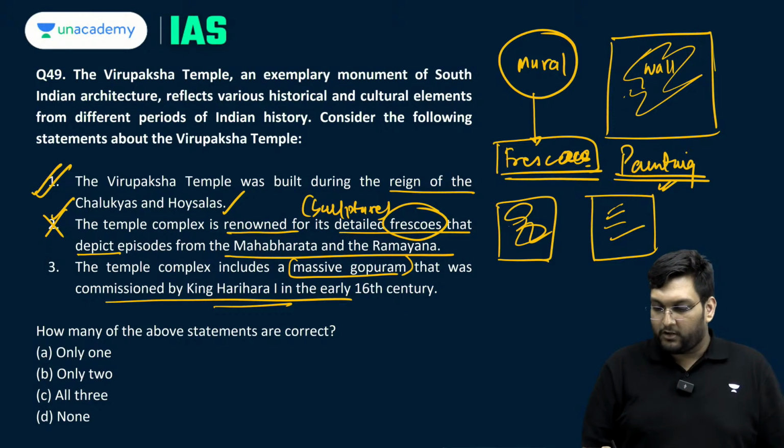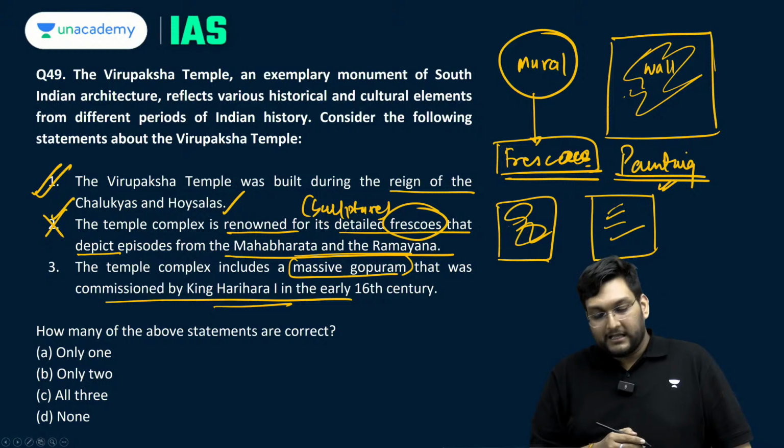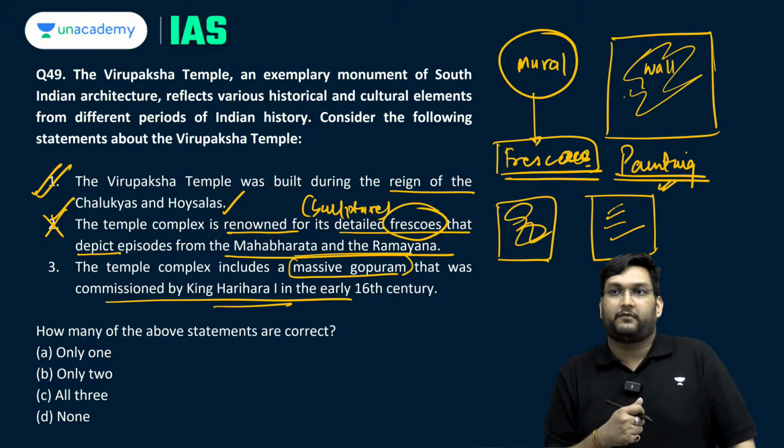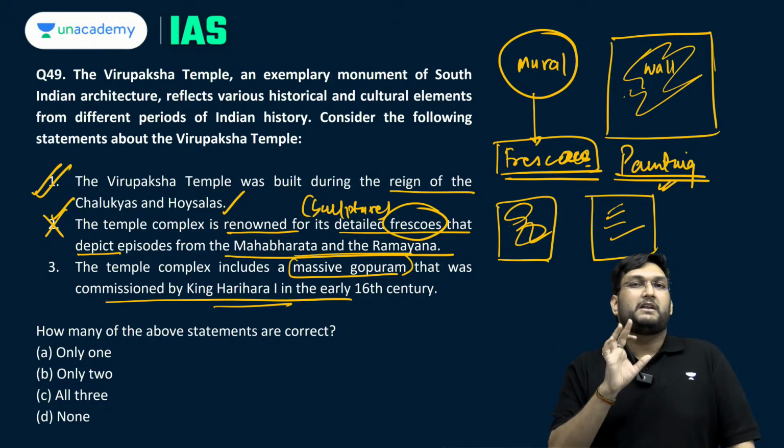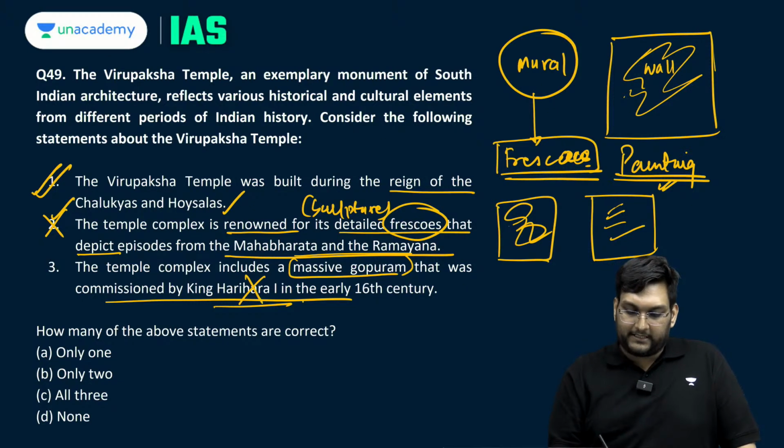And the temple complex, the massive gopuram, this one which you see, was it created by Harihara? See, Harihara and Bukka are the founders of the Vijayanagara Empire. They would never have had that much power to create something like this. It is not Harihara, it is Krishna Deva Raya.